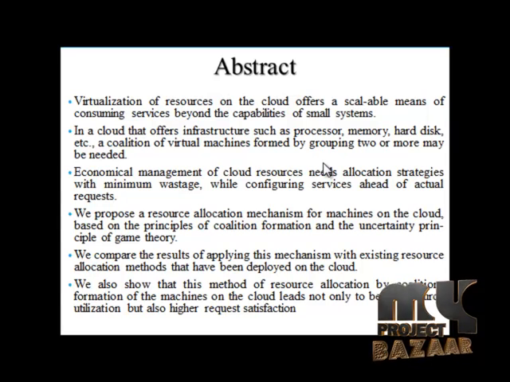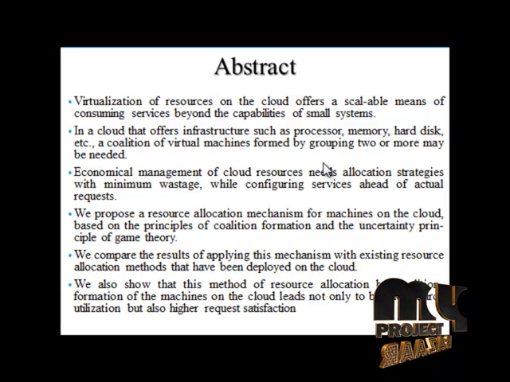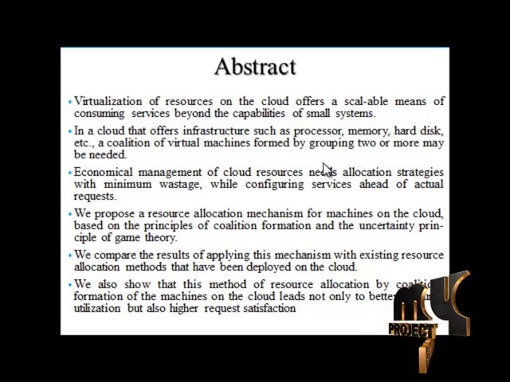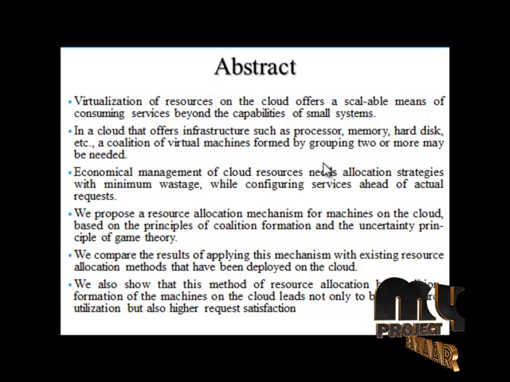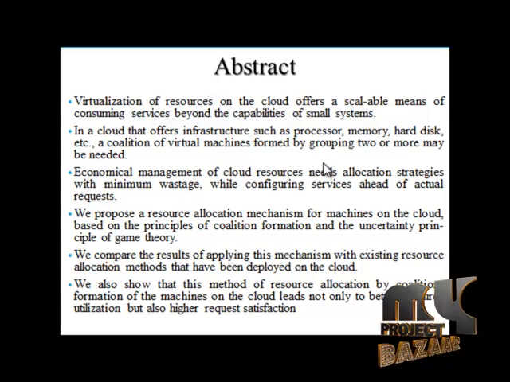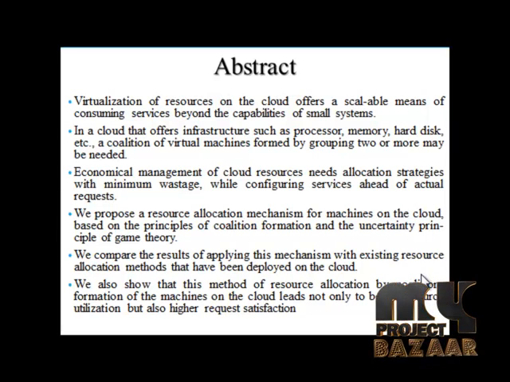Let us see the title: Resource Allocation in Cloud Computing using the Uncertainty Principle of Game Theory. Abstract: resources on the cloud offer a scalable means of consuming service beyond the capability of a small system. A cloud offers infrastructure such as processor, memory, hard disk, etc. Allocation of virtual machines formed by grouping two or more may be needed. Economical management of cloud resources needs allocation strategies with minimum wastage while configuring service and meeting the actual request.